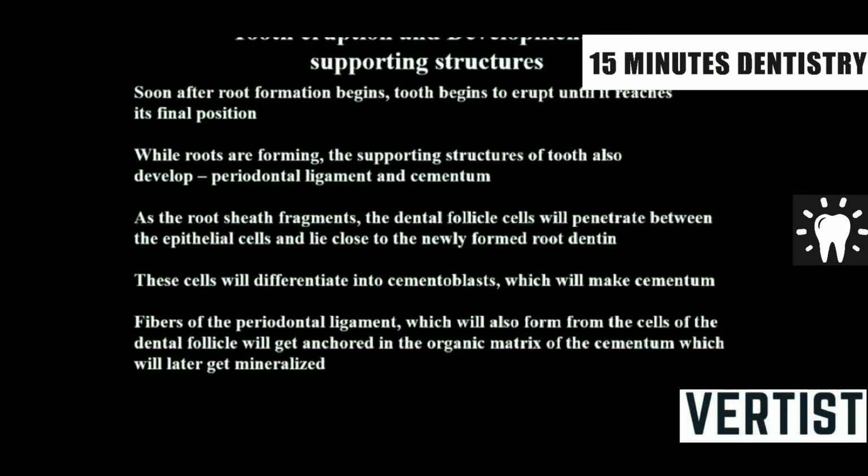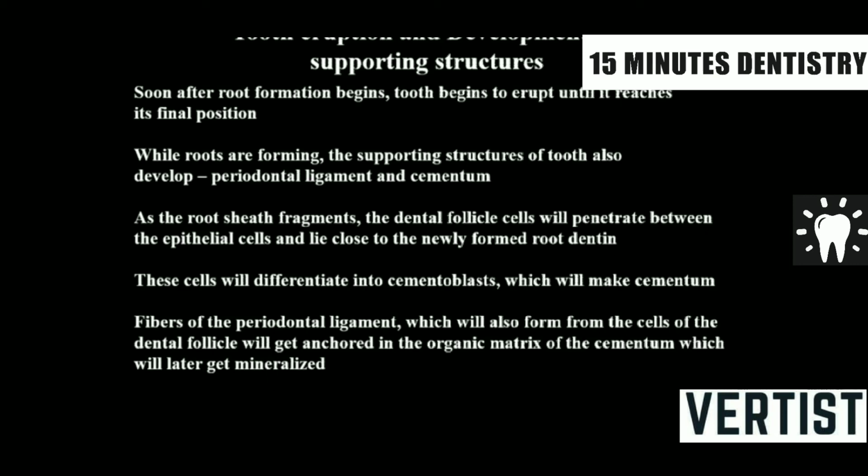When roots are forming, the supporting structures are also forming, like the periodontal ligament and cementum. As the root sheath fragments, the dental follicle cells penetrate between the epithelial cells and lie close to the newly formed root dentin. These cells differentiate into cementoblasts, which make cementum, and the fibers of the periodontal ligament get anchored.